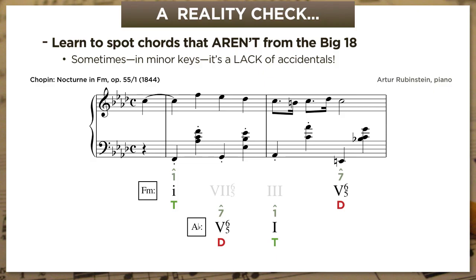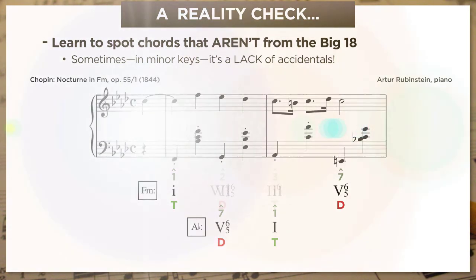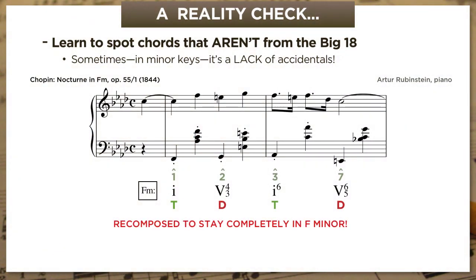And if you have trouble hearing this, try comparing this to a recomposed version that stays totally in F minor. So this would be the version that gets rid of 7 and 3 and replaces them with the chords we expected from the Big 18. So hopefully you can hear how that progression is very different from the original.